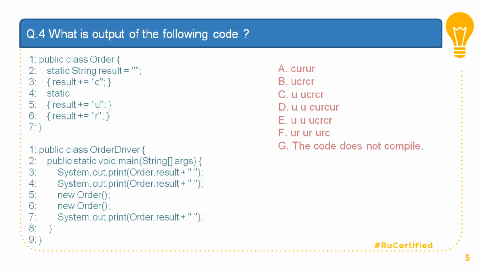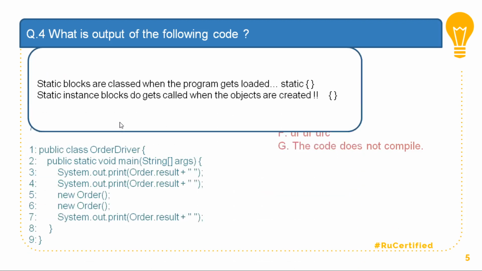Question number 4. What is the output of the following code? Now there is a class Order which contains a static variable, String result, which has a blank value, and you can see there is one curly braces block and there is one static block which has another curly braces. Before we proceed, let's understand the difference between this static block followed by curly braces and this only block. So there are two blocks.